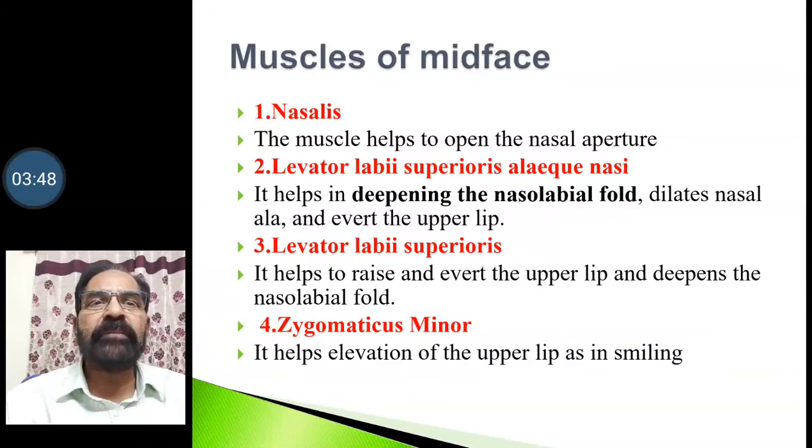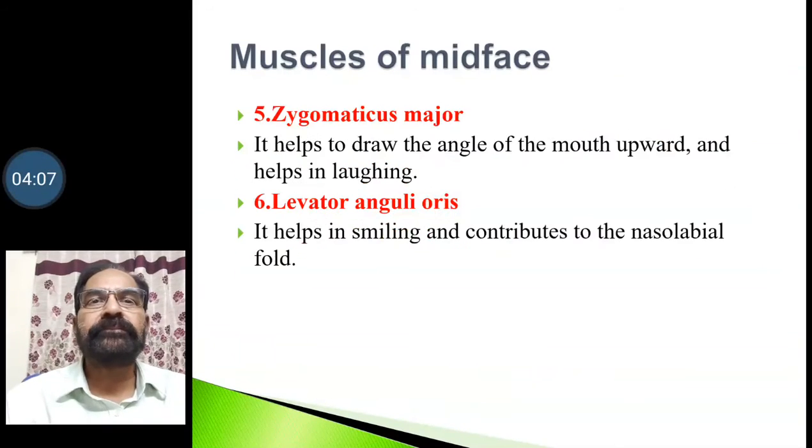Another muscle is levator labii superioris. It helps to raise and evert the upper lip and also deepens the nasolabial fold. Another muscle is zygomaticus minor. It helps elevation of the upper lip as in smiling. Then we have zygomaticus major, and it helps to draw the angle of the mouth upward and helps in laughing. Another muscle is levator anguli oris. It helps in smiling and contributes to the nasolabial fold.